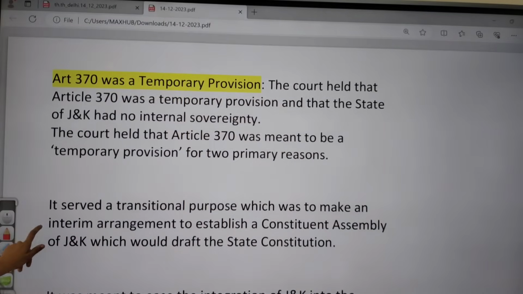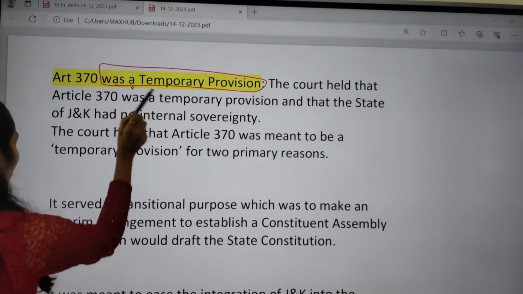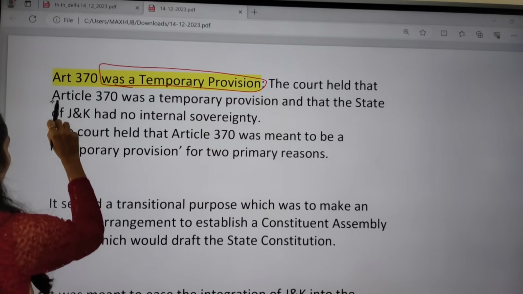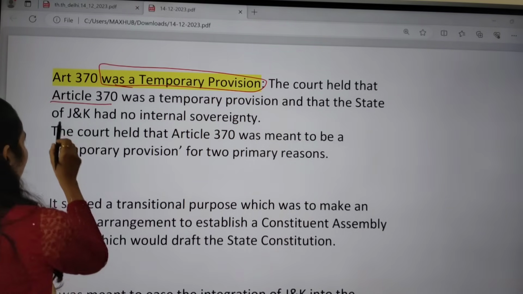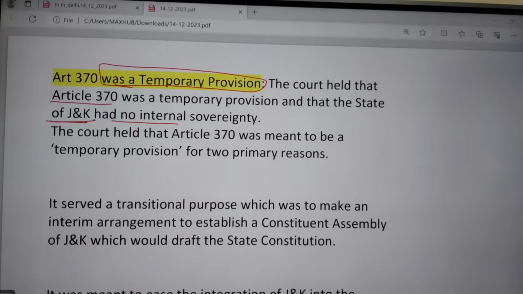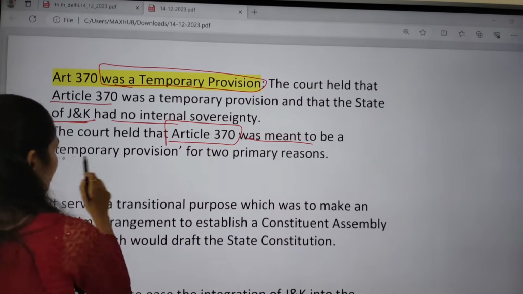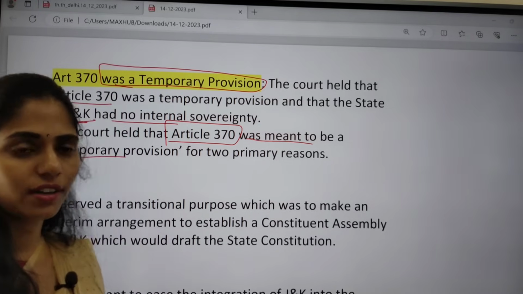First, Article 370 was a temporary provision. The court held that Article 370 was a temporary provision, and that the state of Jammu and Kashmir had no internal sovereignty. The court said that Article 370 was meant to be temporary, not permanent, for two important reasons.